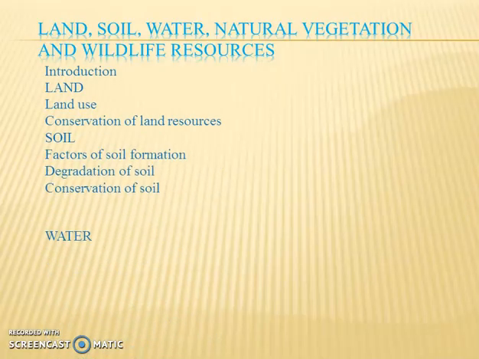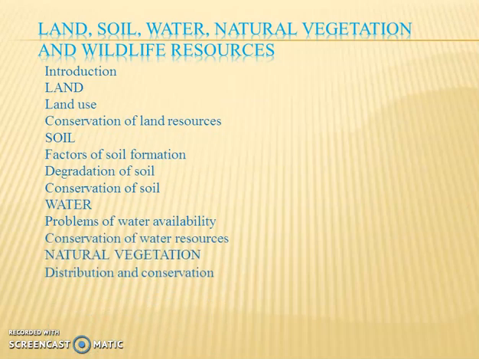So this is our topic: land, soil, water, natural vegetation and wildlife. These are the key concepts which we are going to study in this chapter. What is land? What is its use? Conservation of land resources. What is soil? What are the factors responsible for soil formation? Degradation of land, how the land is degraded, and conservation of land also.